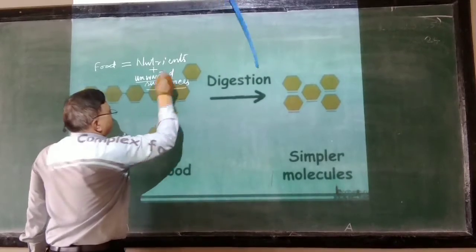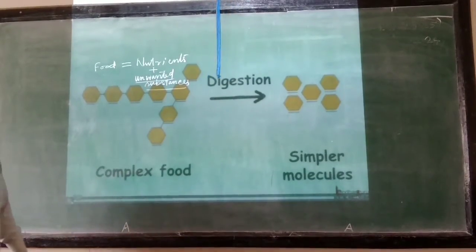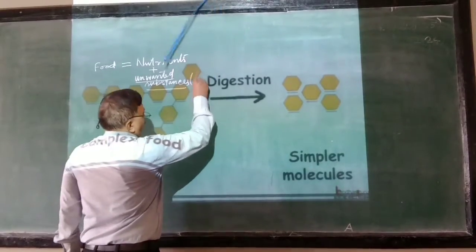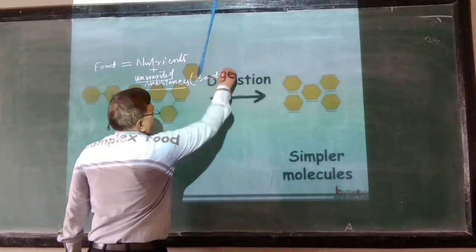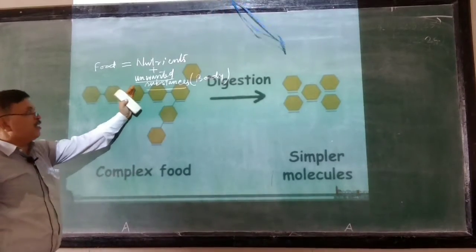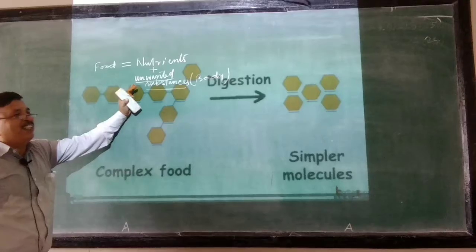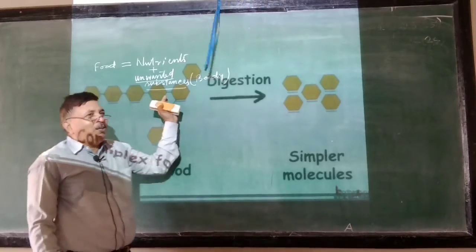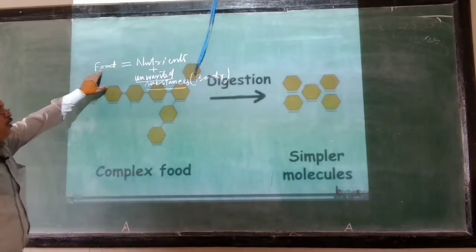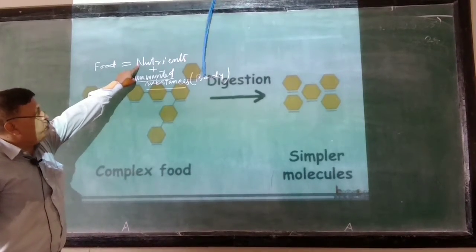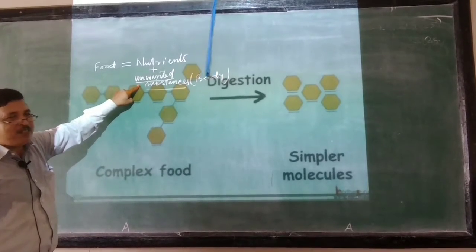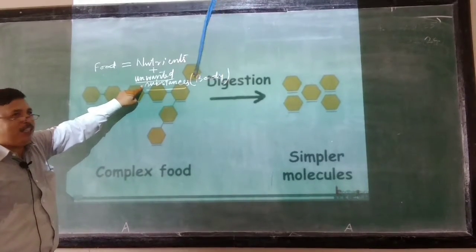These unwanted substances are not wanted by whom? By our body. Our body doesn't require these substances, so they are unwanted. In the form of fecal matter, we push them out of our body. So food is the sum of nutrients and unwanted substances. Unwanted substances in the form of fecal matter we push out.